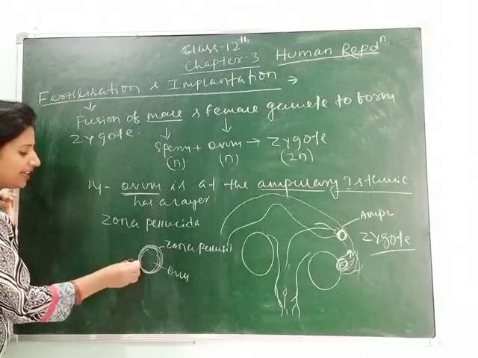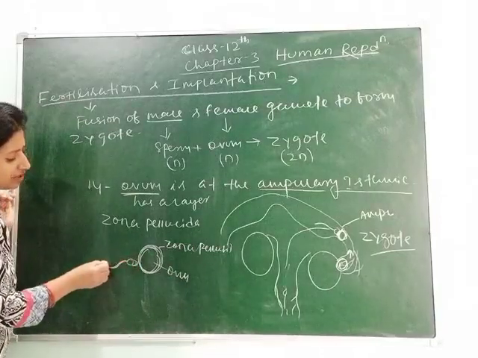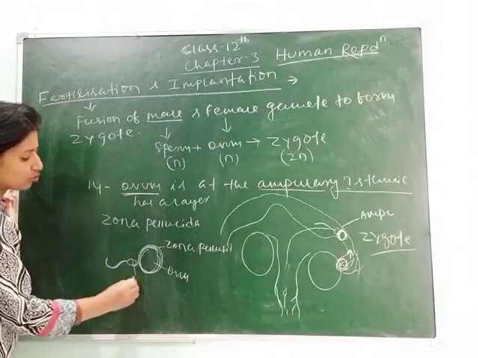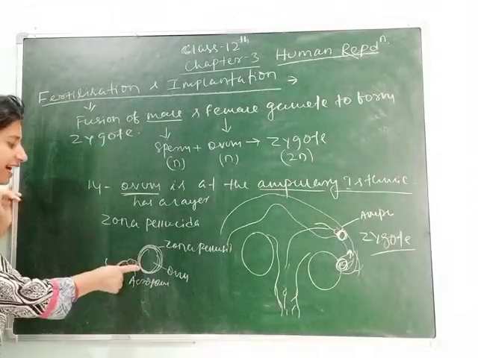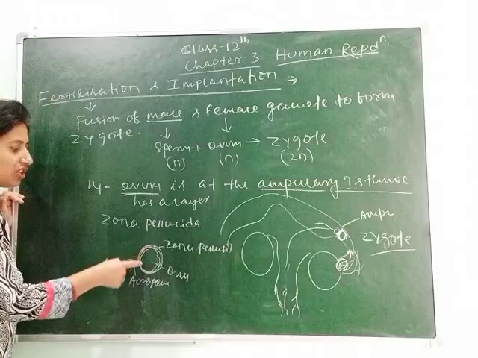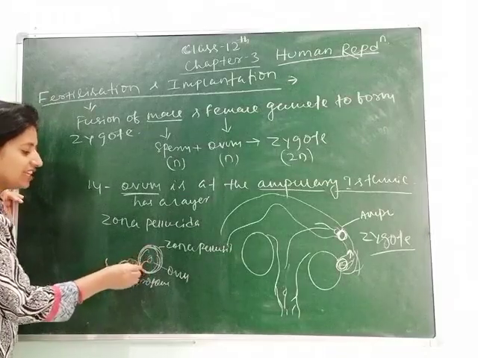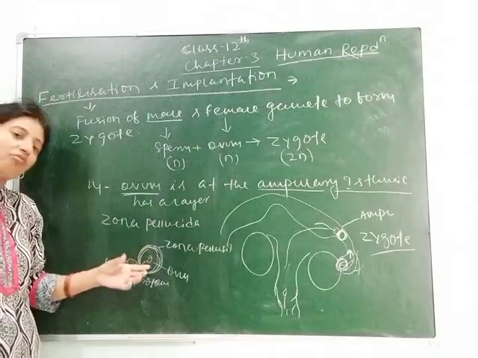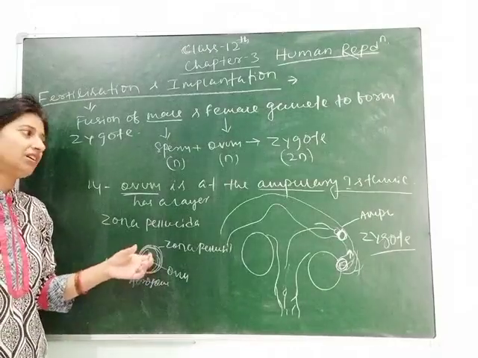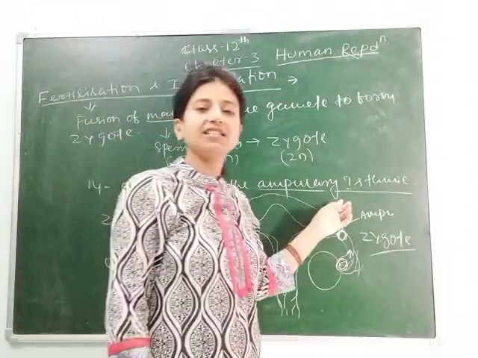When the sperm enters, as you know, the head region of the sperm contains the acrosome, and that acrosome degrades the zona pellucida layer and the sperm enters inside the cytoplasm of the ovum. And fertilization occurs where? At the ampullary isthmic region.